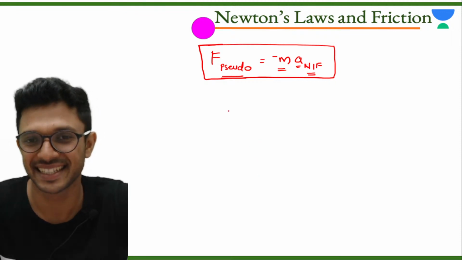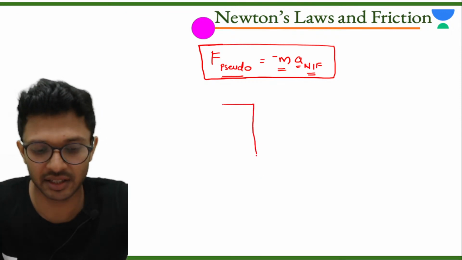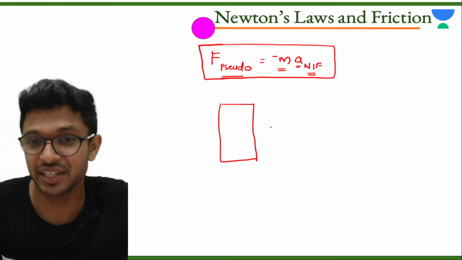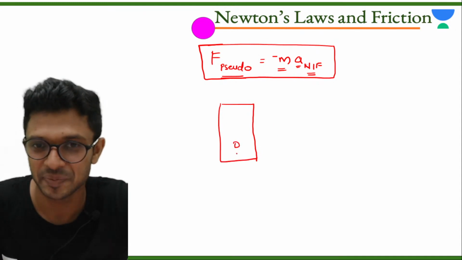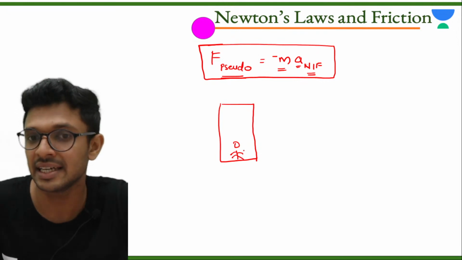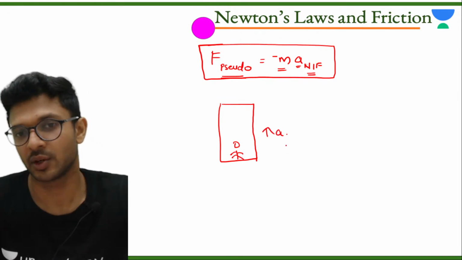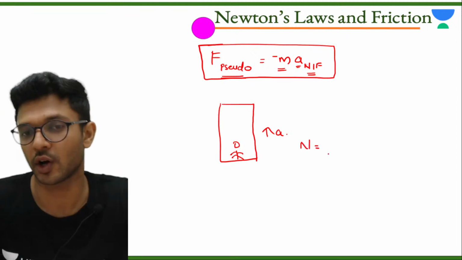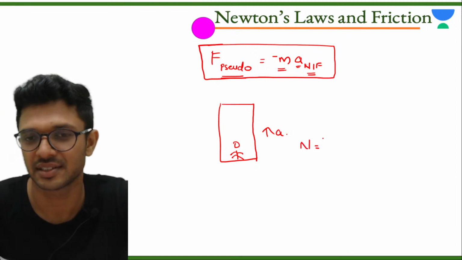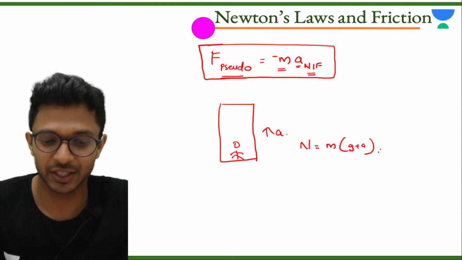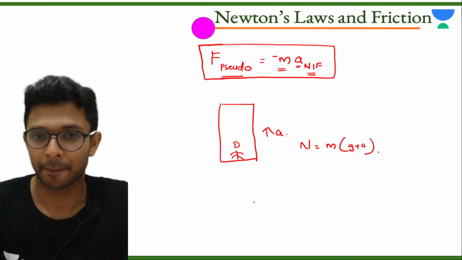Then some other things you should know. These are very important, as I have seen many questions asked from this part. A person is standing in a lift which is accelerating upward. The question is, what is the normal force experienced by this person? How much will it be? m into (g plus a). Those who don't know, write it down.